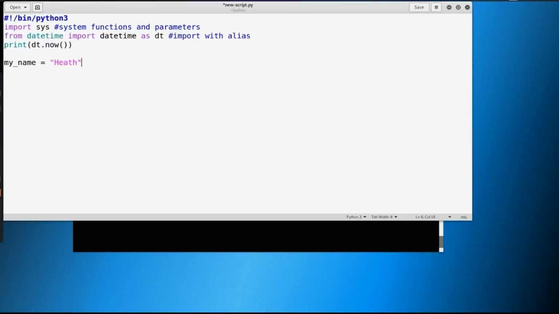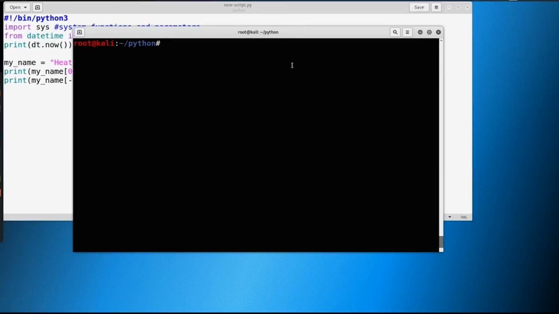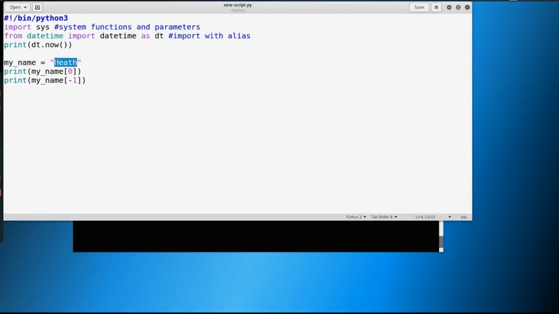And similar to before, if we printed out our name, we could say print my name. And then if I wanted to print the first initial of my name or first letter in my name, I would just do something like this, right? So this should be familiar. And if we wanted to print out the last letter, we could just say -1. This should be familiar to you from the list lesson. So if we go ahead and we print this, we just say Python 3, and we do our new script again. You can see that we have big H and a little h because my name starts and ends in both.